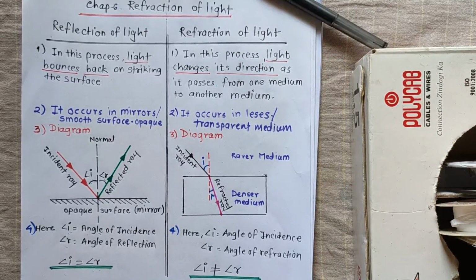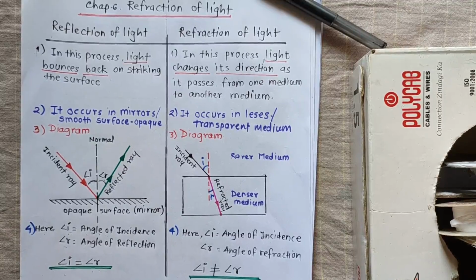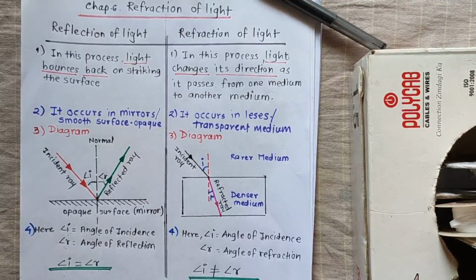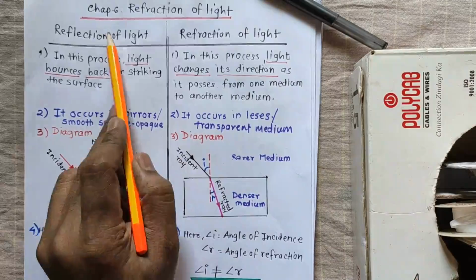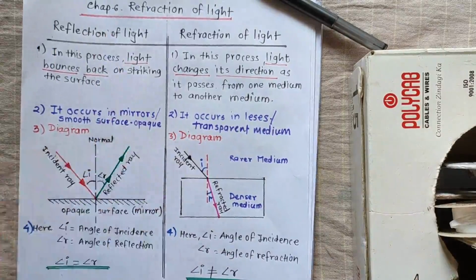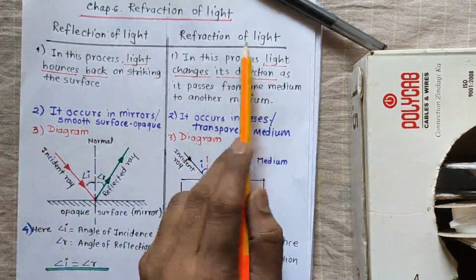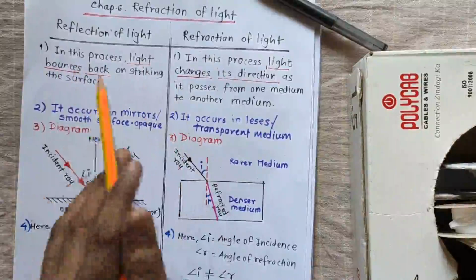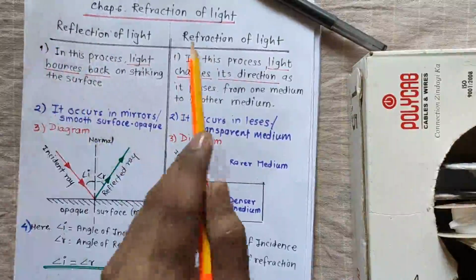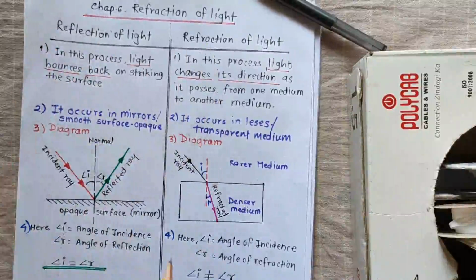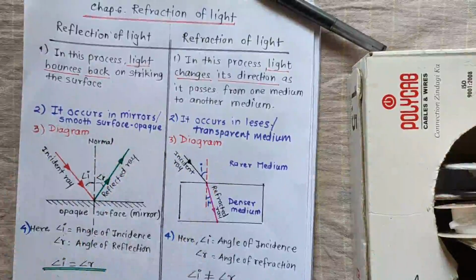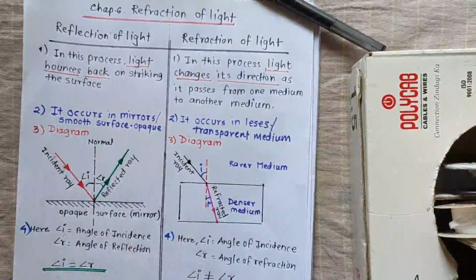Before going into this chapter, I am going over the topic related to the 9th standard, that is reflection of light, which we already completed. And this is the new topic, that is refraction of light. The spellings are much more similar, but there is a difference. The reflection is totally different and the refraction is totally different. So before initiating this chapter, we'll take a basic knowledge of reflection and refraction.